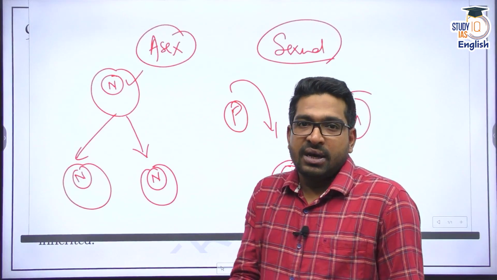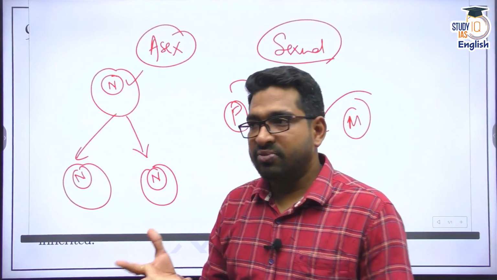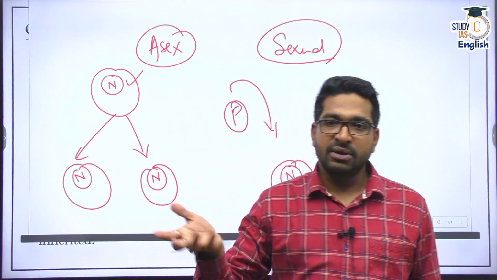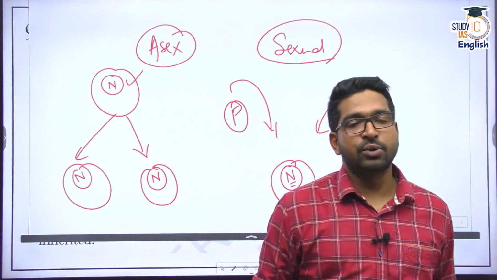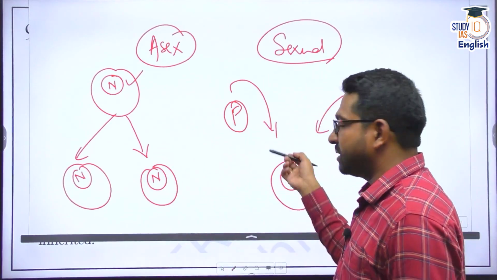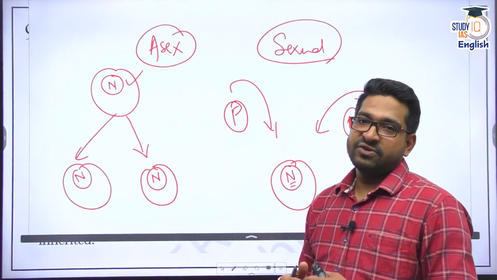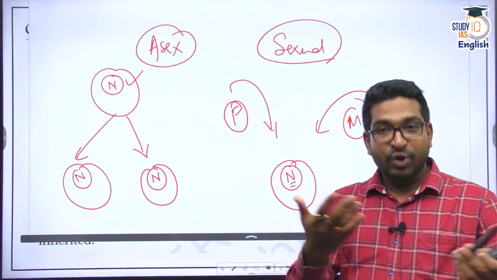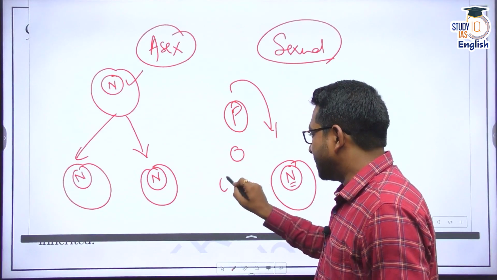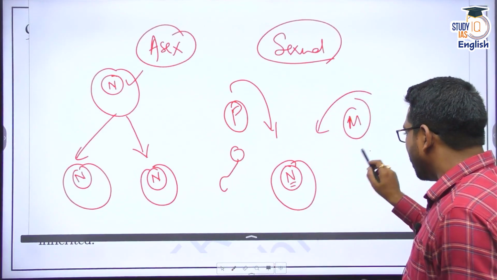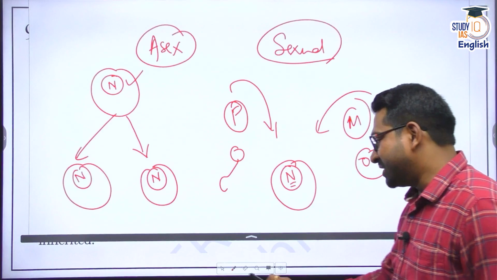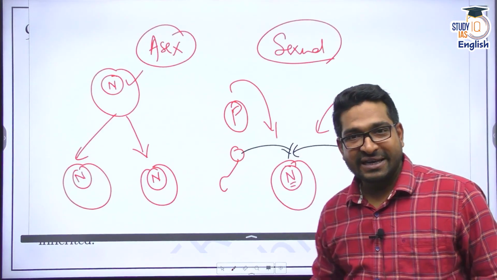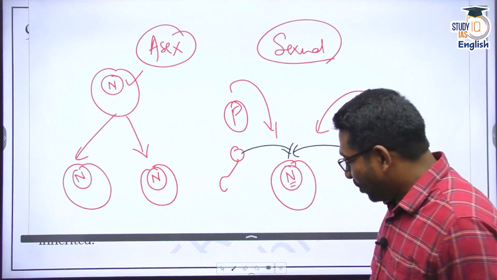For example, in a plant, we have seen sexual reproduction. The flower is the reproductive part. You have the stamen, the androecium, and the pistil, the gynoecium. Pollen grains will contain half the set of genetic information, and the ovule will contain half the genetic information. When we talk about humans, the sperm contains half the genetic information, the ovum contains half, and when these two combine, you get the complete set of genetic information.